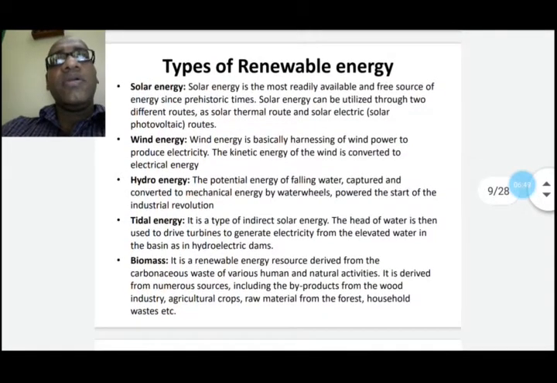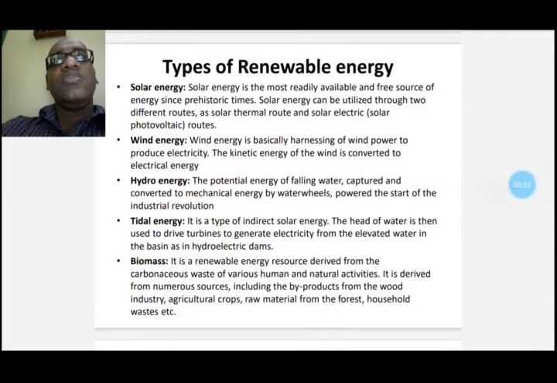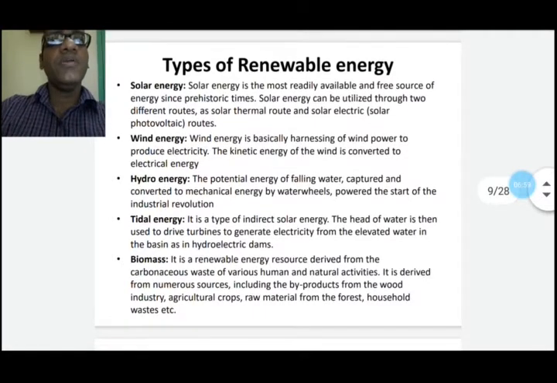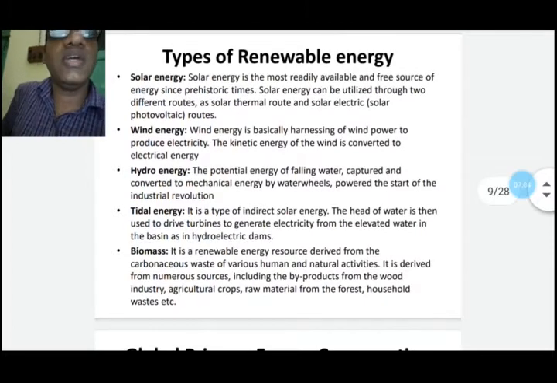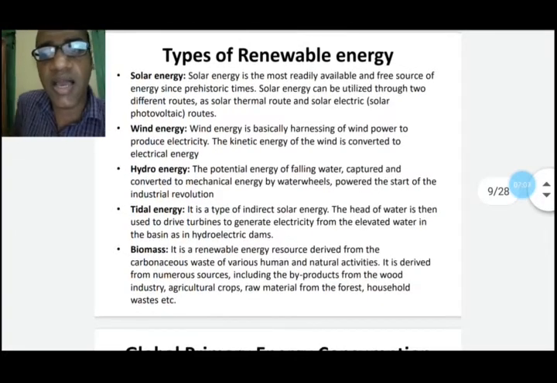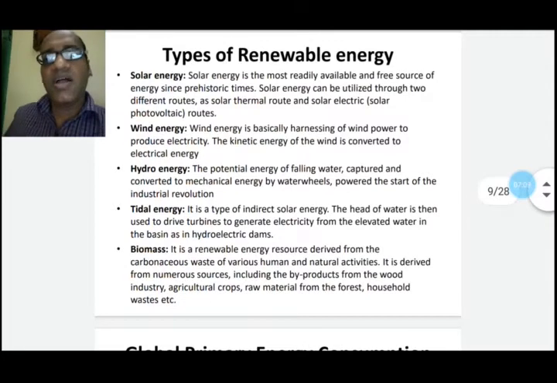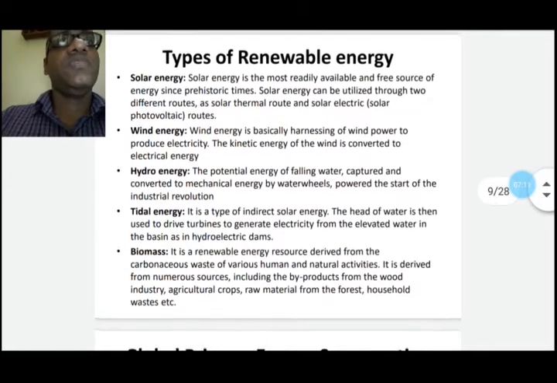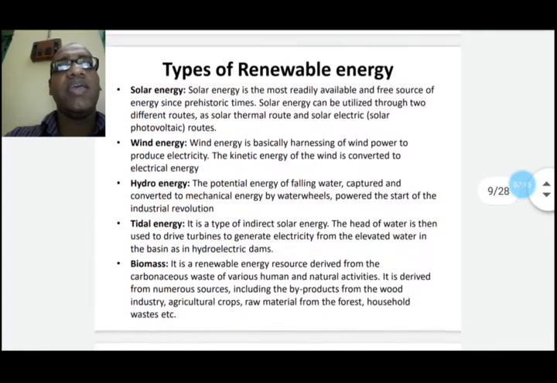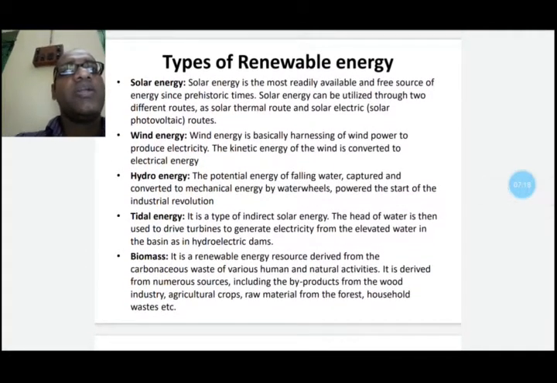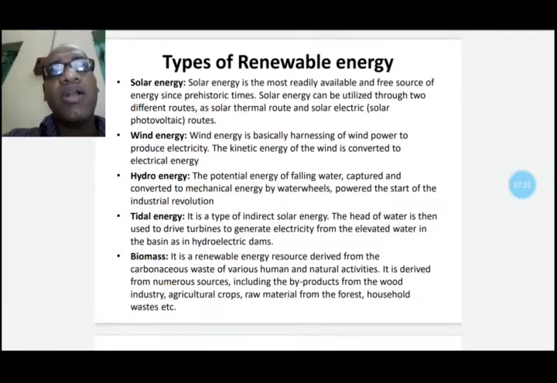Solar thermal devices can be classified into three categories: low grade heating devices up to a temperature of 100 degrees centigrade, medium grade heating devices from 100 to 300 degrees centigrade, and high grade heating devices above 300 degrees centigrade. Low grade solar thermal devices are used for solar water heaters, air heaters, solar cookers, and solar dryers for domestic and industrial applications.